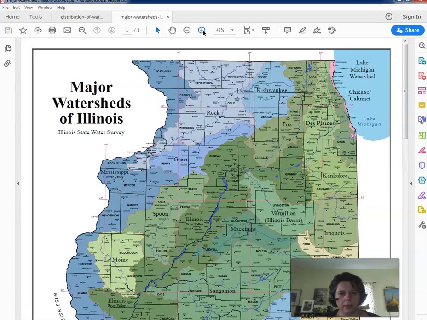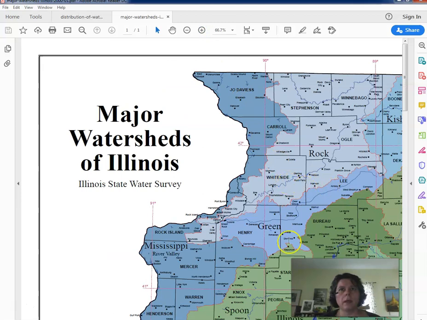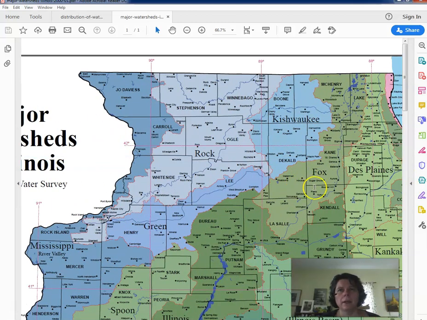If we zoom in a little bit here, we can see them all rendering. And I did put a link of this on Blackboard. So we can look at some of the watersheds here, especially in DeKalb County. We have the Fox watershed, which deals with the Fox River that flows through McHenry and Aurora. All of the water that lands in this area here will flow towards the Fox River.